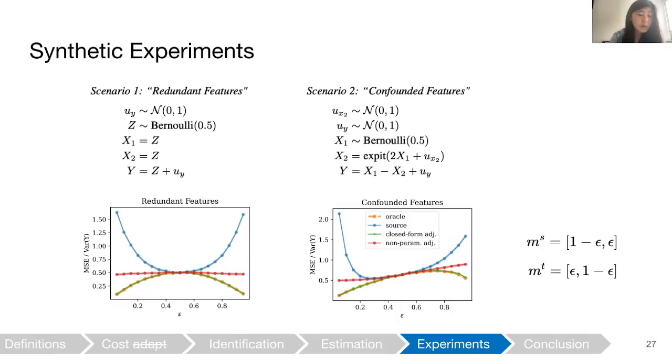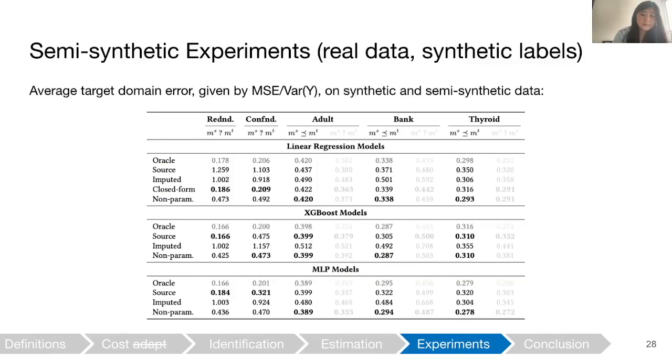The oracle and the closed form adjustment are able to adapt and perform similarly in orange and green. And then in red, we have the non-parametric adjustment, where, because it's not a proper adjustment, because the target missingness is not greater than or equal to the source missingness, it has intermediate performance.